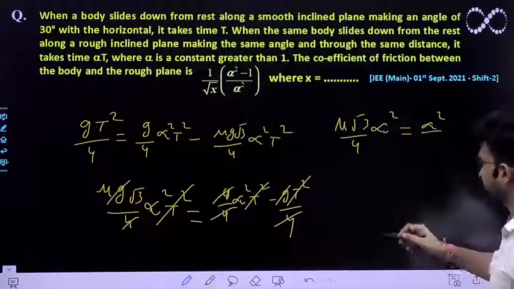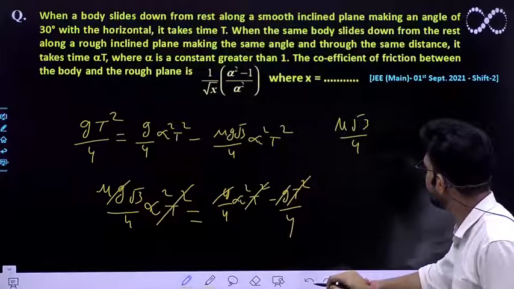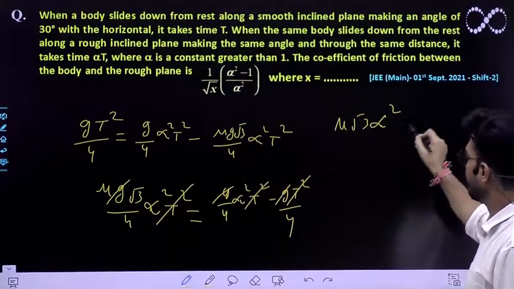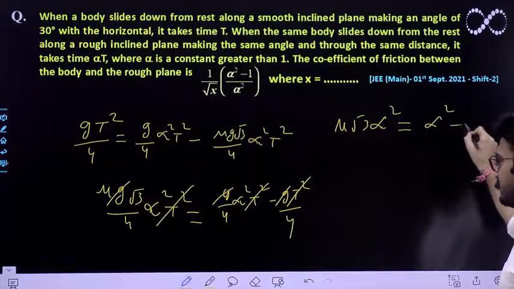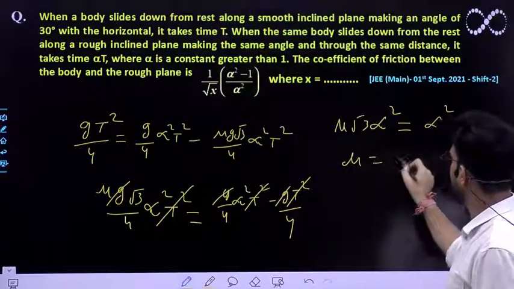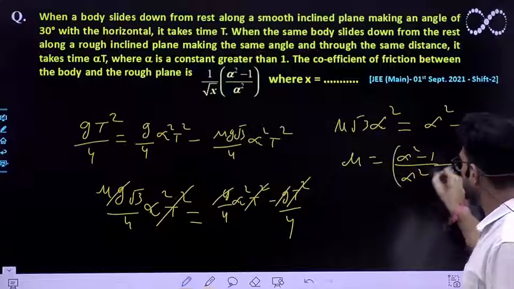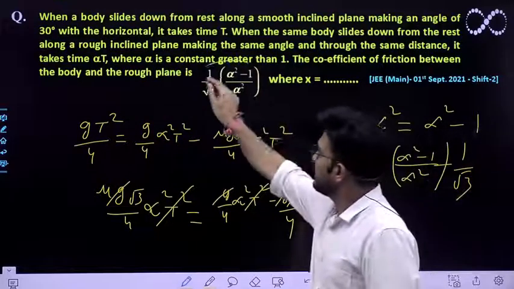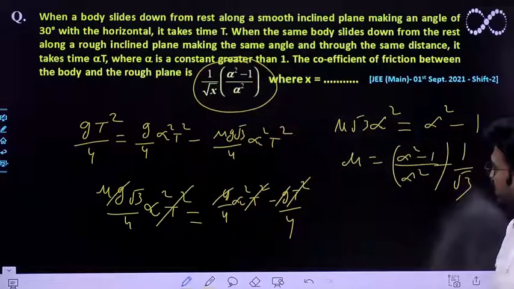So finally in the expression, mu root 3 alpha square is equivalent to alpha square minus 1. So mu must be equal to alpha square minus 1 divided by alpha square, times 1 by root 3. So it is equal to the term that we have already been given.